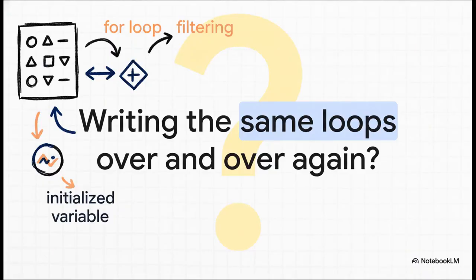So let me ask you this. Ever feel like you're just writing the same loops over and over and over again? You know the drill, right? You get a list of stuff, and the task seems simple. Filter out a few things, change some others, get a final result. So what do you do? You reach for the old reliable for loop, sprinkle in an if statement, create a temporary variable, and yeah, it works. It gets the job done. But you're looking at your code, and you just get this feeling, ugh, there has to be a better way.